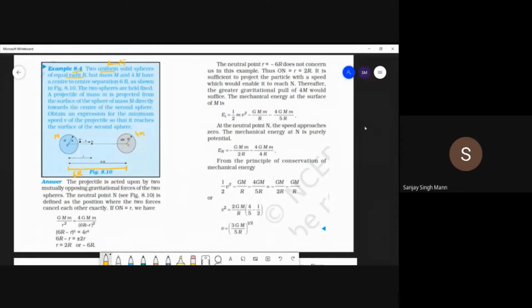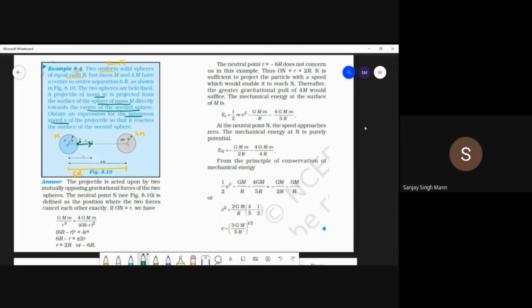The two spheres are held fixed, and a projectile of mass m is projected from the surface of this sphere. Here I have a small mass m at this point on this sphere, and it is launched in this direction, directly towards the center of the second sphere. Obtain the expression for the minimum speed v of the projectile so that it reaches the surface of the second sphere.